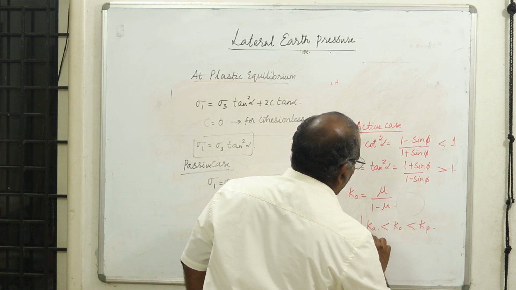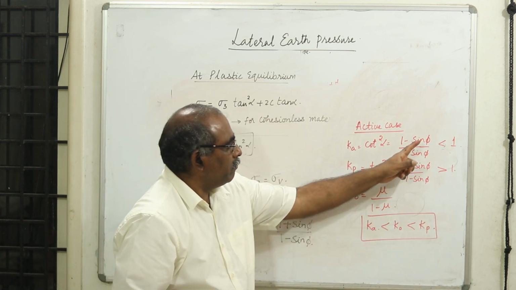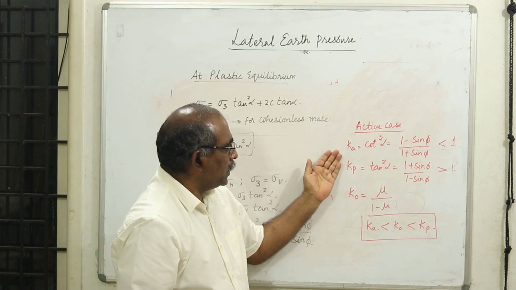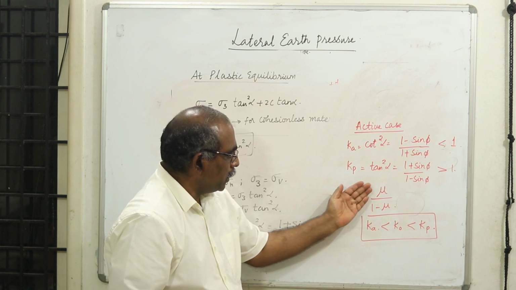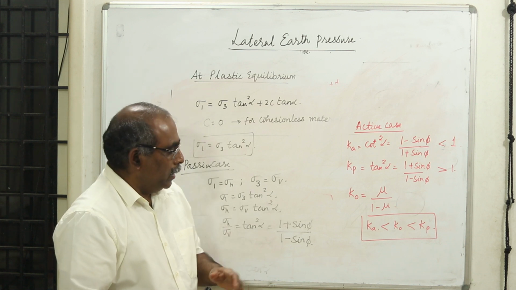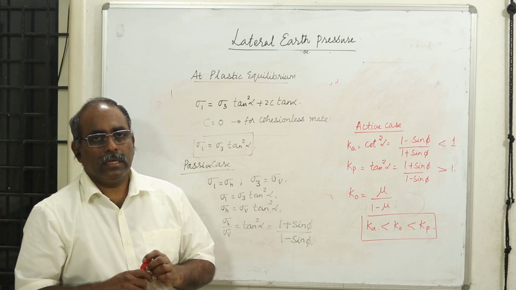Here phi is the angle of internal friction. If you know the angle of internal friction, I can substitute and get my Ka value and my Kp value. And if I know my Poisson's ratio, I can get this K naught value. This is about it.